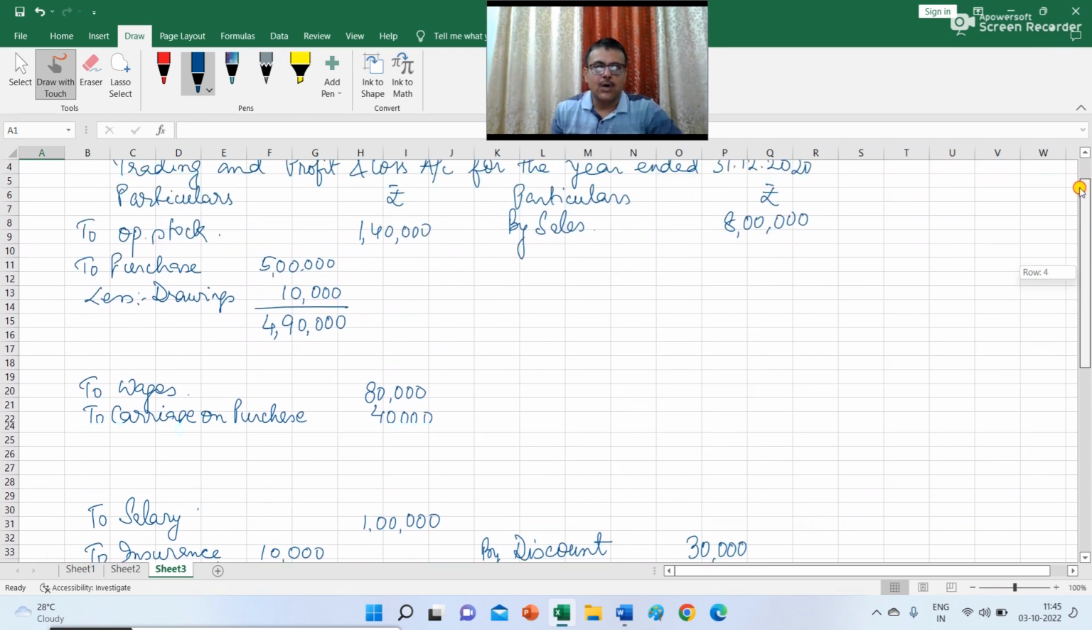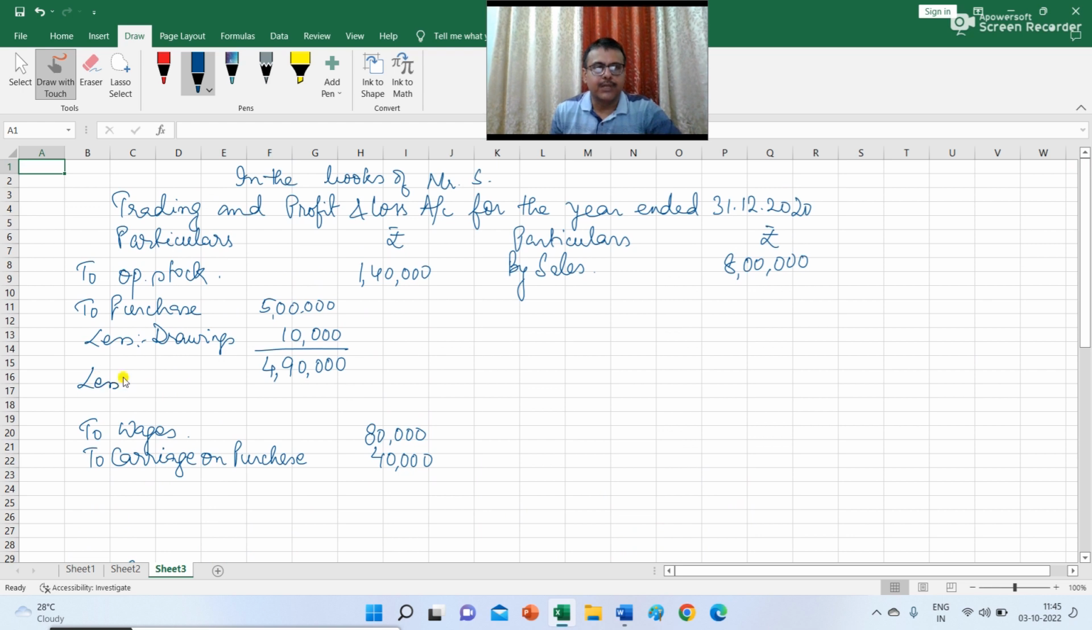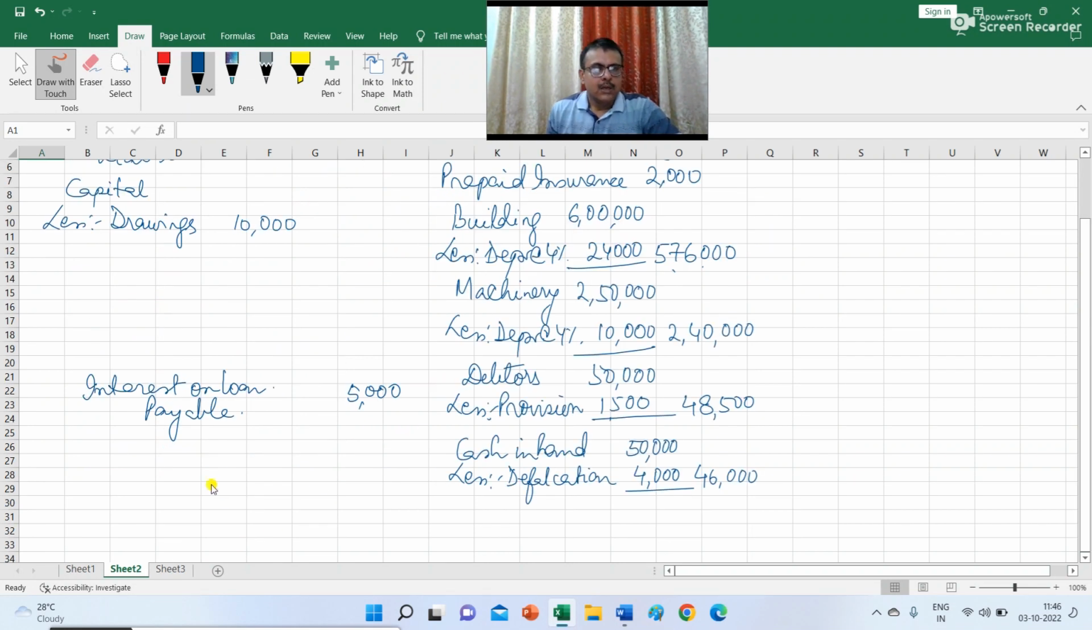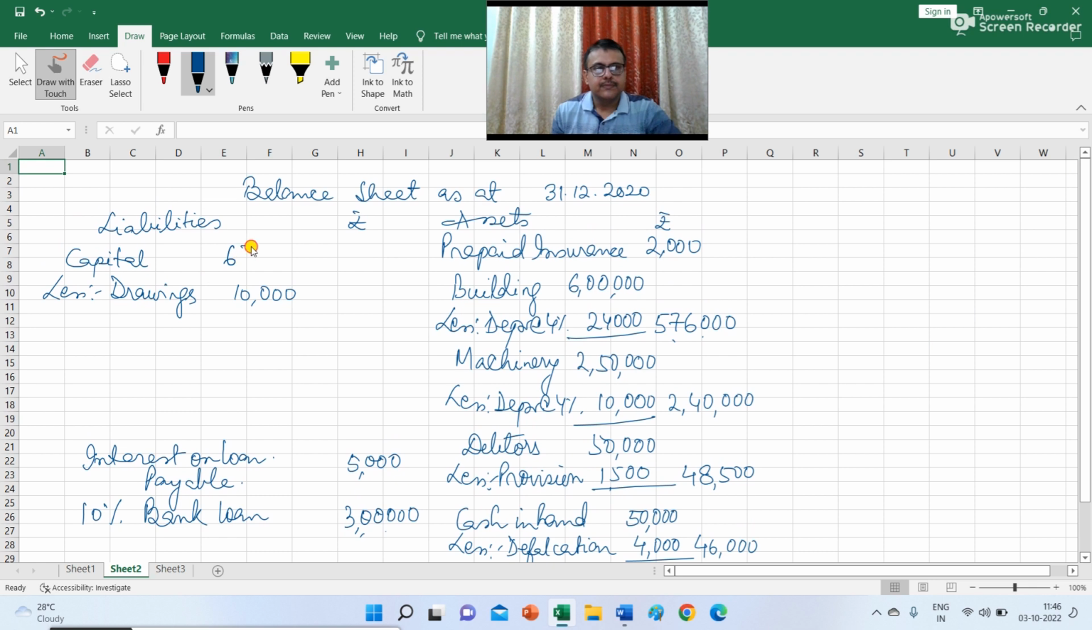Next item is return outward. You have to reduce the amount of return outward from purchase. So here I have kept some space. You have to write return outward 10,000 rupees, and the amount is 4,80,000. Then you have the 10% bank loan appearing in the trial balance. The 10% bank loan is 3 lakh, and the amount of capital is 6,75,000. So 6,75,000 you have to record here.